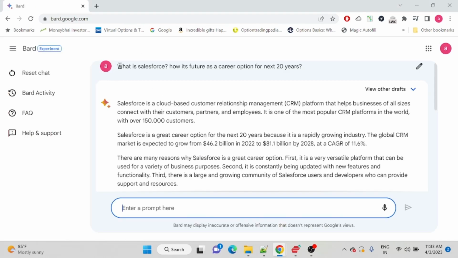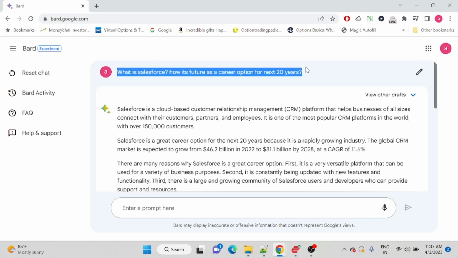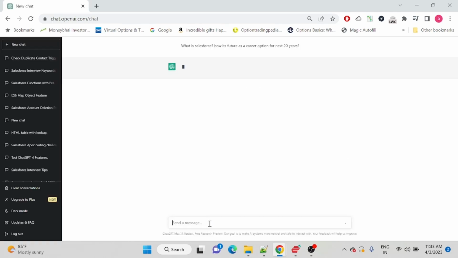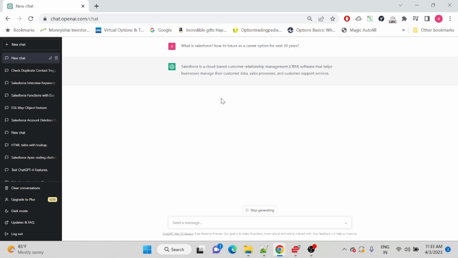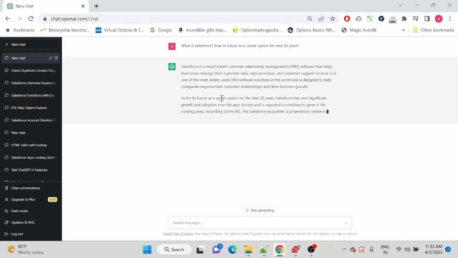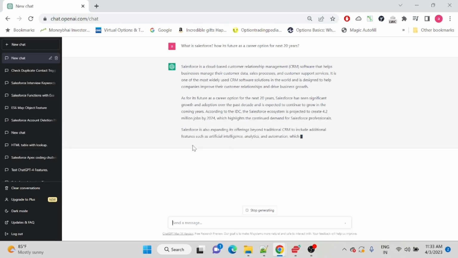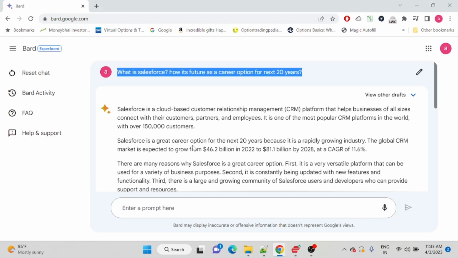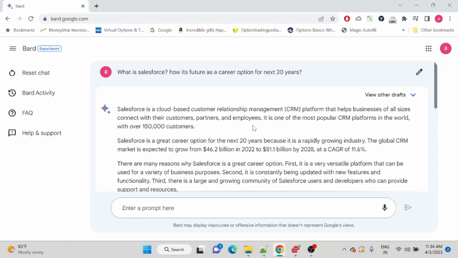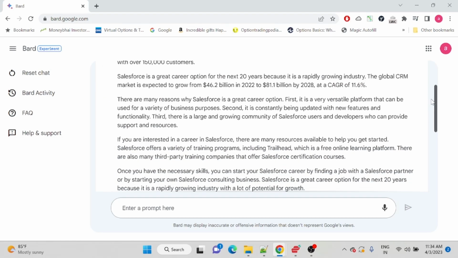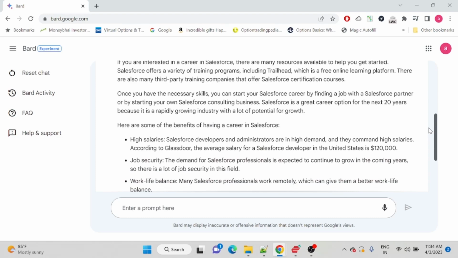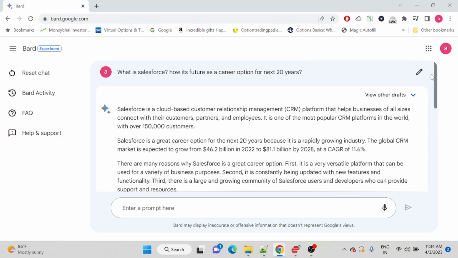Let me ask the same question here. If you see, it has started writing and will give you a complete article which you can go through. Now, one of the other interesting features I got to know about Google Bard is that this is one of the articles Bard has provided, but if you want to see some other version, there is an option called view other drafts.